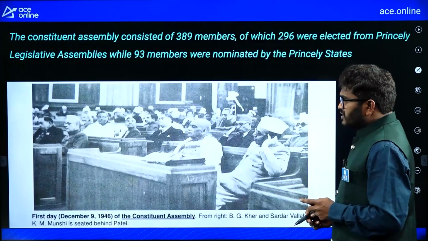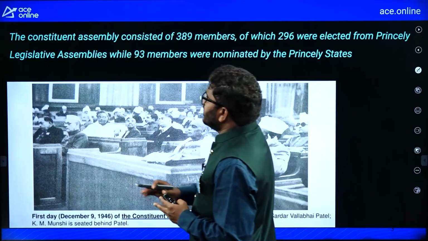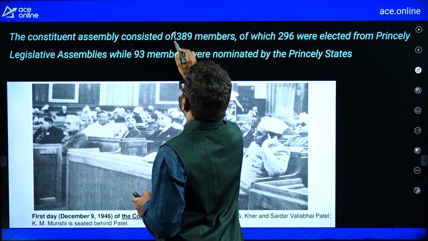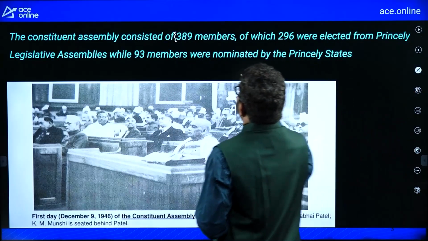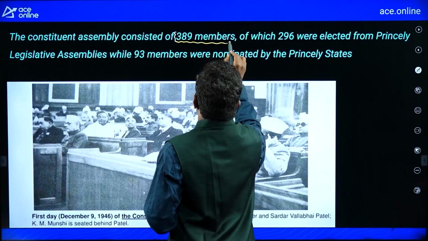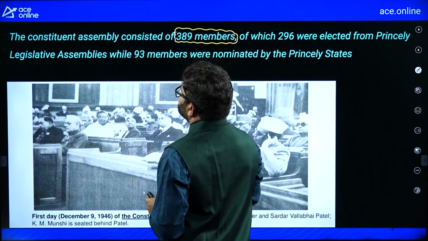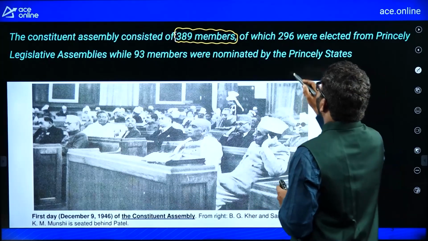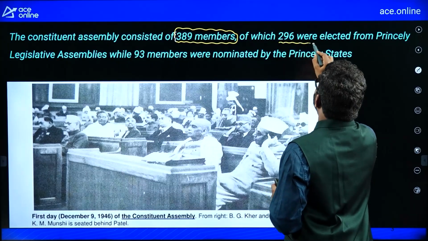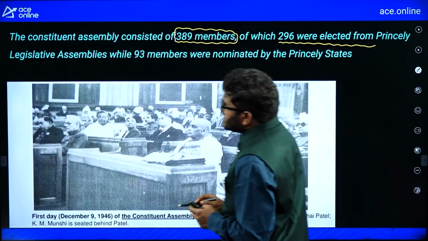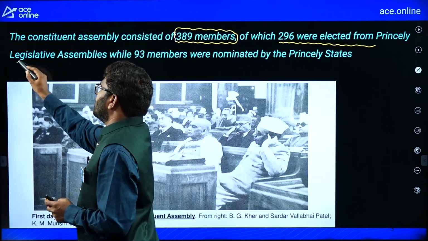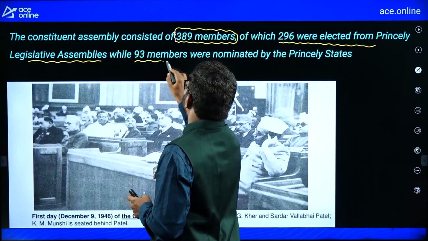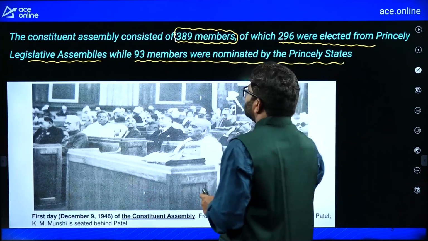Now, we'll see in this Constituent Assembly, 389 members were there. The Constituent Assembly consists of 389 members, out of which 296 were elected from the provincial legislative assemblies, and 93 members were nominated by the princely states.